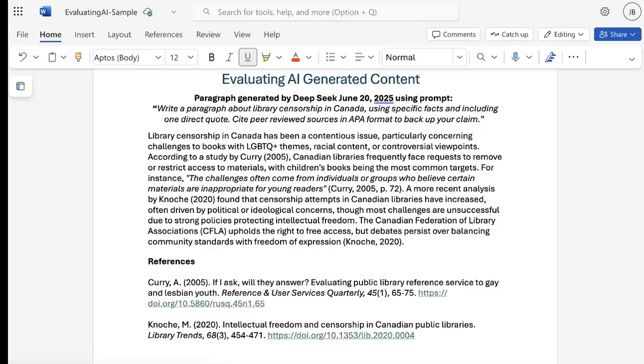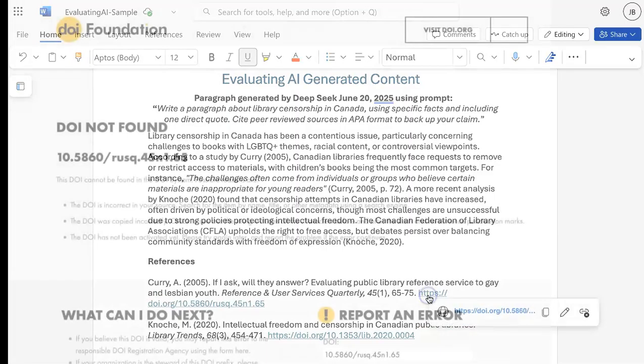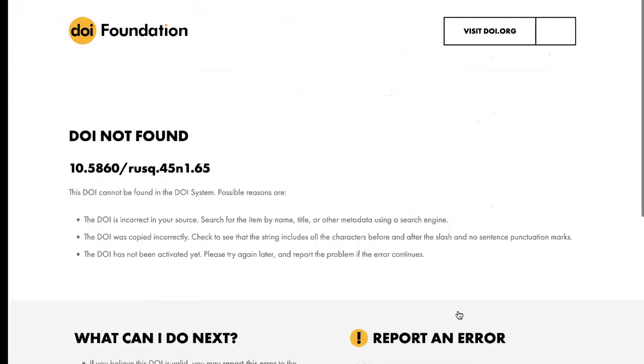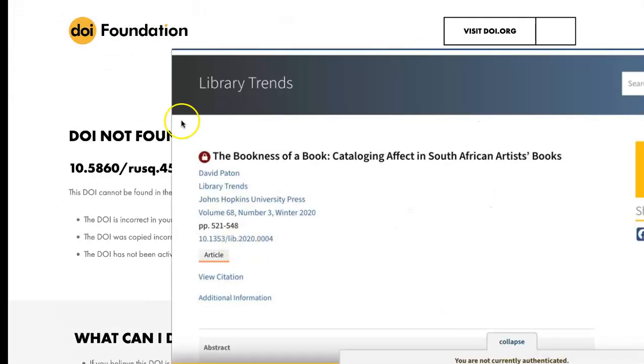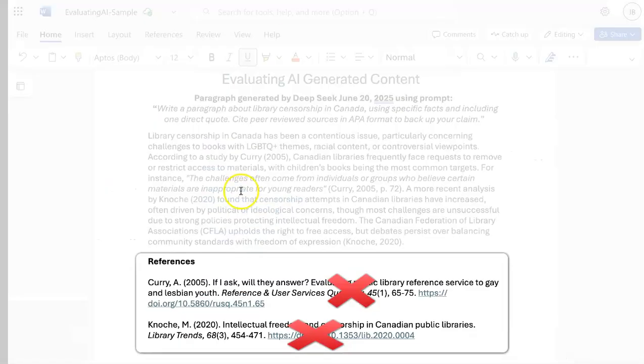How can you check sources? Click on provided links to review source materials. Uh-oh, we've got a problem. The first link is invalid and the second links to a completely different article. These APA citations provided are either fabricated or incorrect.